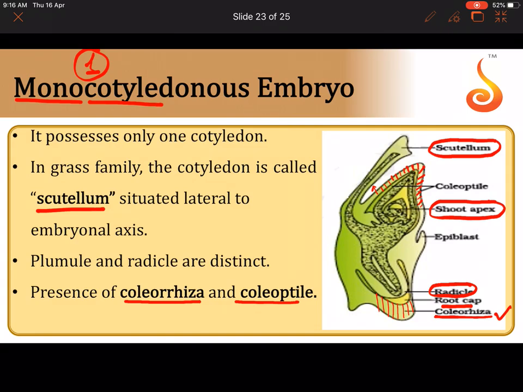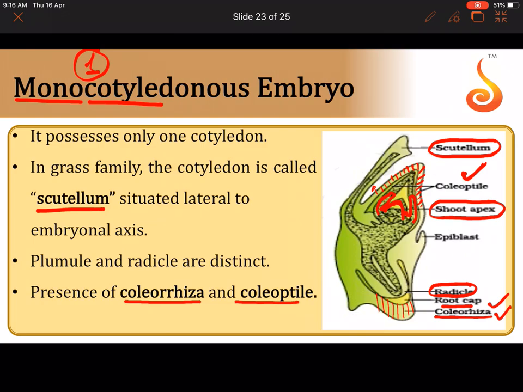And inside you can see the plumule is taking shape into a shoot apex, and embryonic leaves are also forming. These structures are the embryonic leaves. Sorry, not embryonic leaves. The new embryonic leaf itself is the cotyledon, right? Scutellum. So the young leaves of the new generation are forming around the shoot apex. That is the plumule. The plumule has already taken shape into a shoot apex surrounded by young leaves. And that is covered by a protective covering, a hollow sheath that is called what? Coleoptile. And what is covering the radicle? The protective covering that covers the radicle is called coleorhiza.